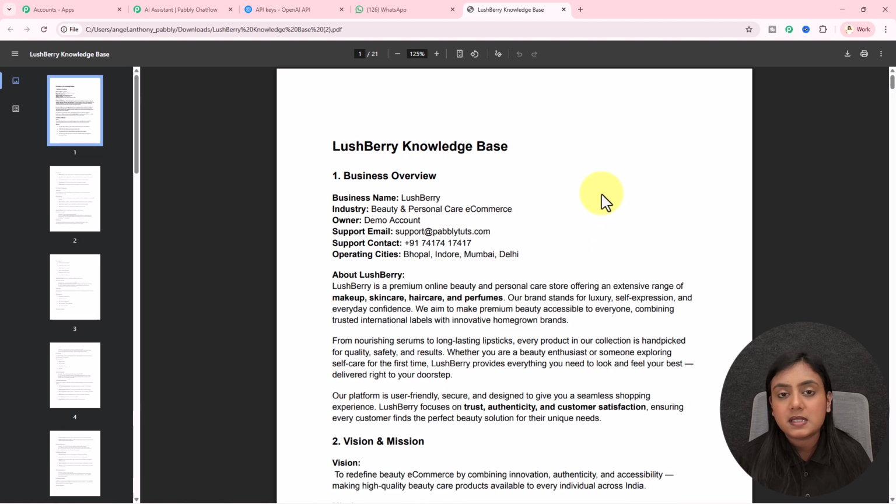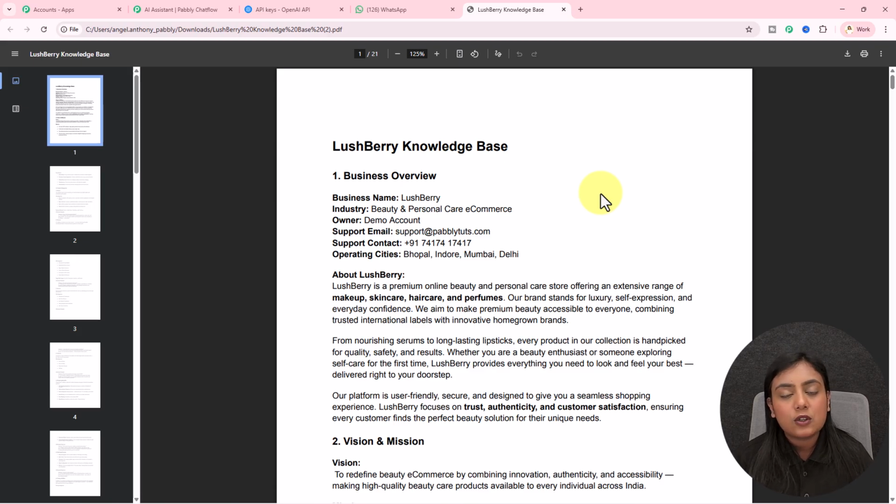This is a dummy business that I have. You have to create a knowledge base according to your business. It can be a very lengthy knowledge base explaining your business point by point. So create a very amazing knowledge base that is going to train your AI to resolve the queries on WhatsApp.